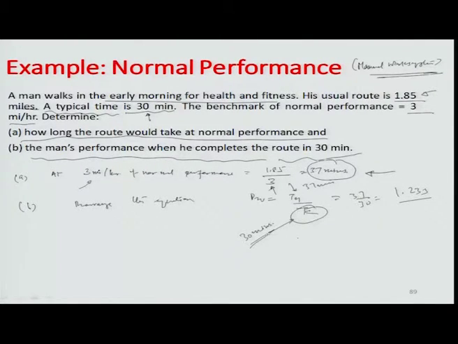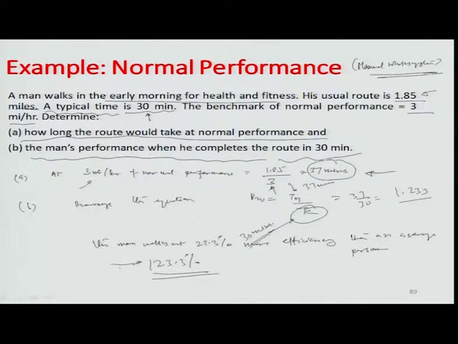So, the man walks at 23.3% more efficiency than an average person. In other words, he walks at 123.3% of what a normal person would actually do.